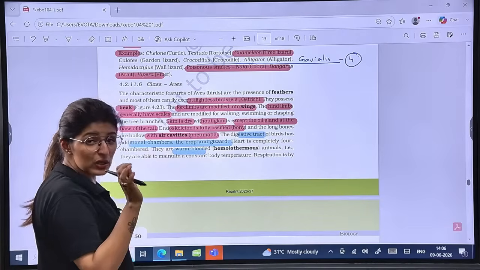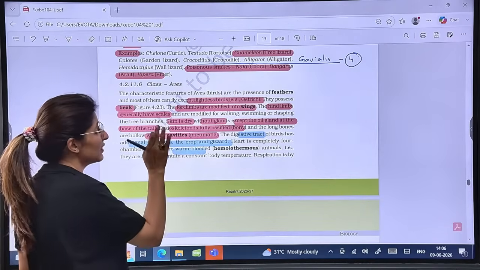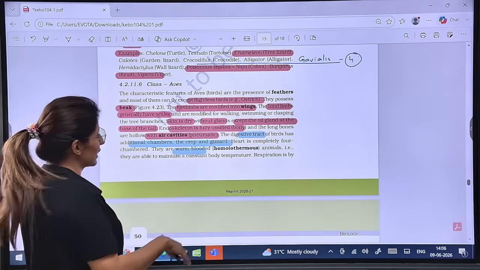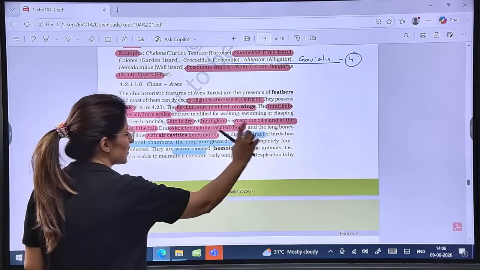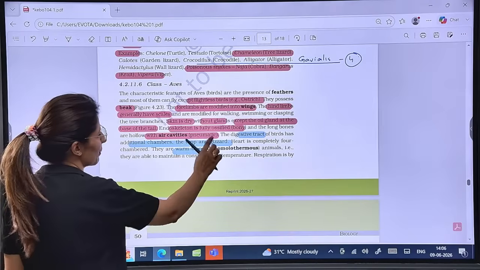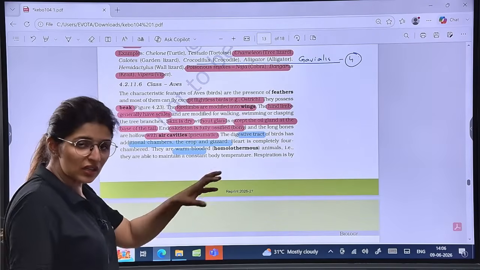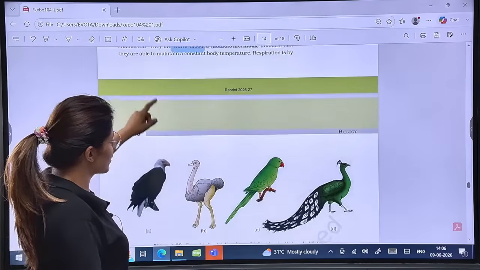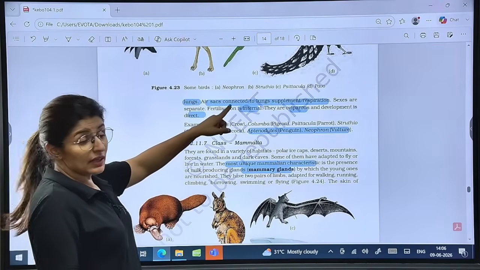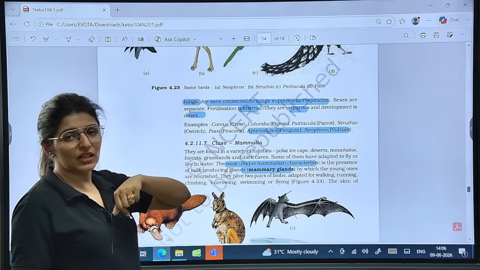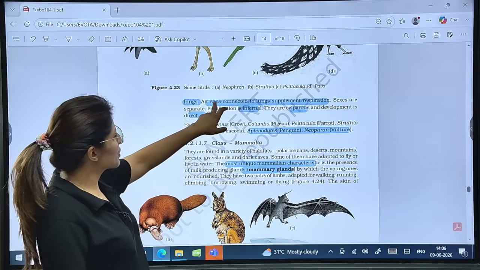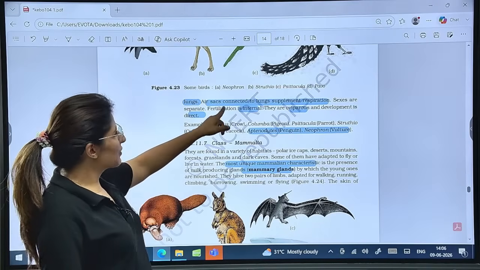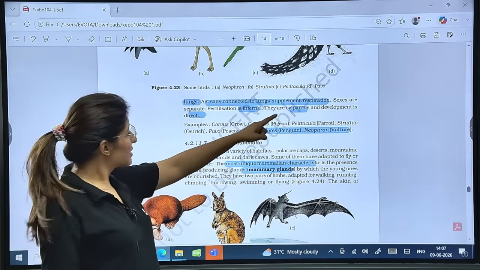Endoskeleton fully ossified. Ossified means bony, but the bones have air cavities. Bones are hollow so that air can be stored, and air will keep the body light. These are pneumatic bones, right? Digestive tract has 2 additional chambers, crop and gizzard. Crop is always for storing, gizzard is always for churning the food. Warm-blooded, homeotherms, able to keep the body temperature constant. So there is double respiration also, not only double circulation, because of air sacs connected to lungs to supplement the respiration.